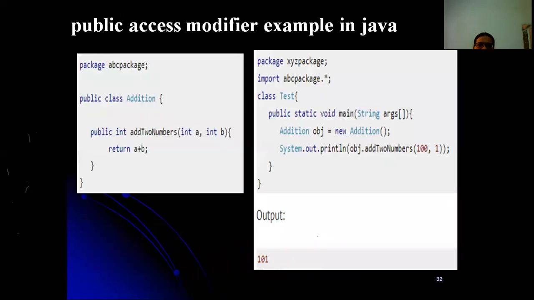Hope you understood all these access specifiers. I have clearly given the programs, so please do execute all of these. If you have any doubts, you can text me.